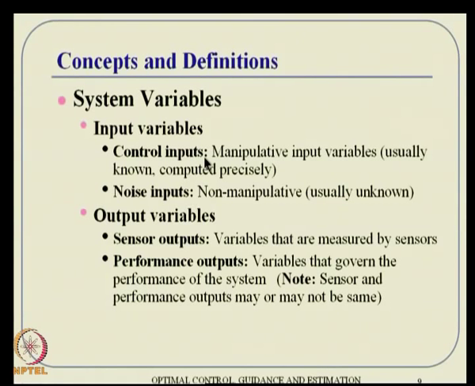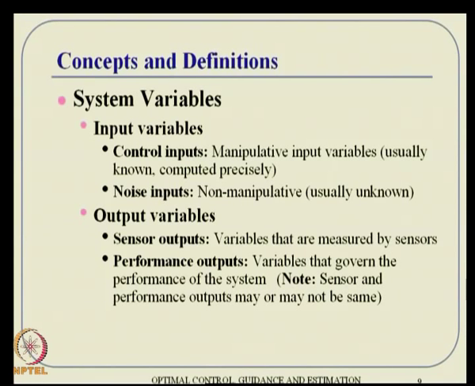So, what is input? Input can be a control input, which is a manipulative set of variables that we can vary as we wish, and this can be computed precisely as well. But there is another class of inputs, and remember these are actually inputs to the system, which is called noise input. They come as a common input to the system, and they do disturb the system.